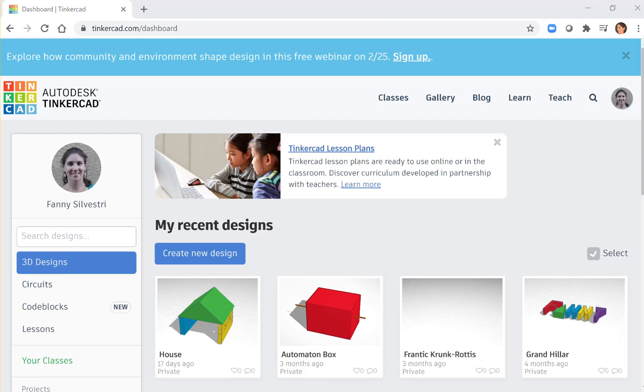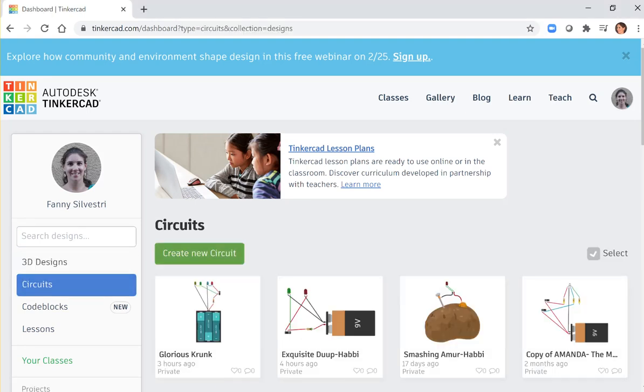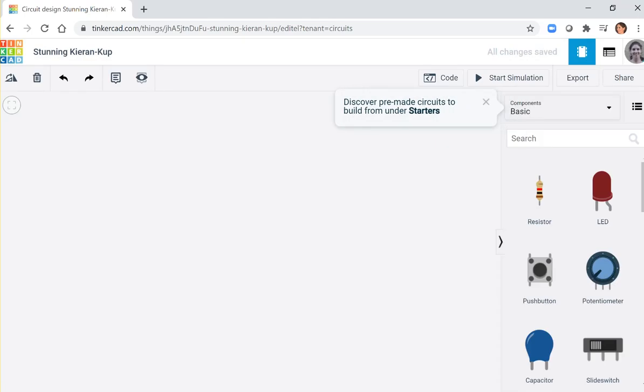How to make a circuit in Tinkercad. So sign up with your Tinkercad account and on the left select circuit. Create a new circuit. Most of your components are below basic, but for some of them you will need to make a search.